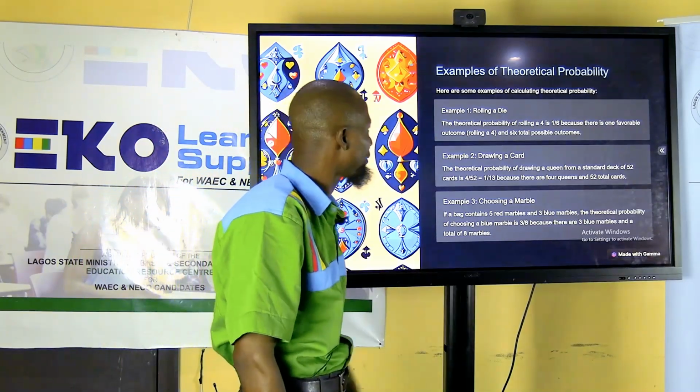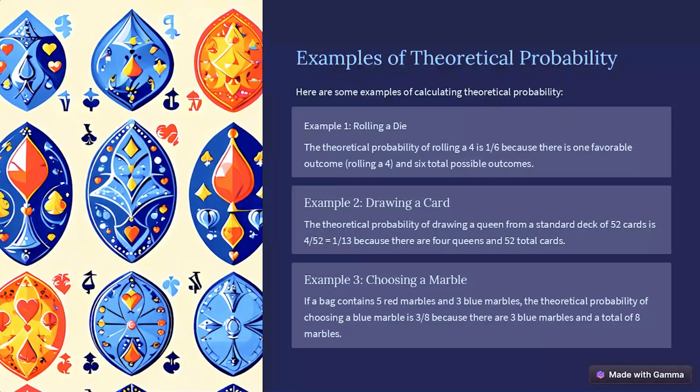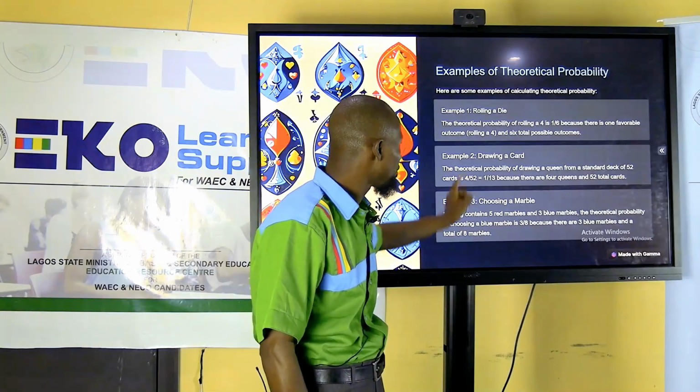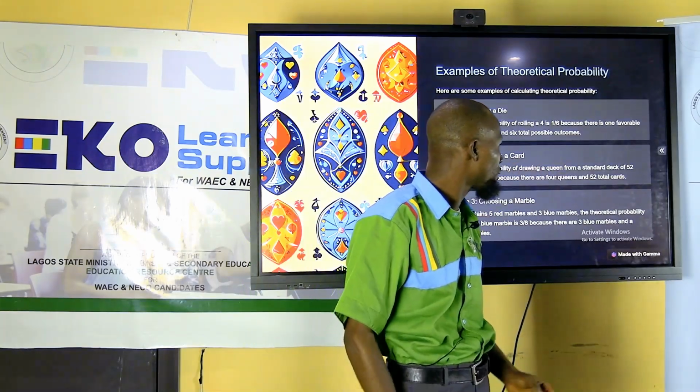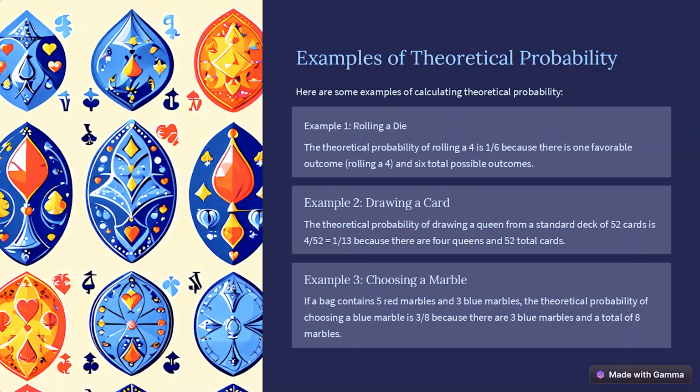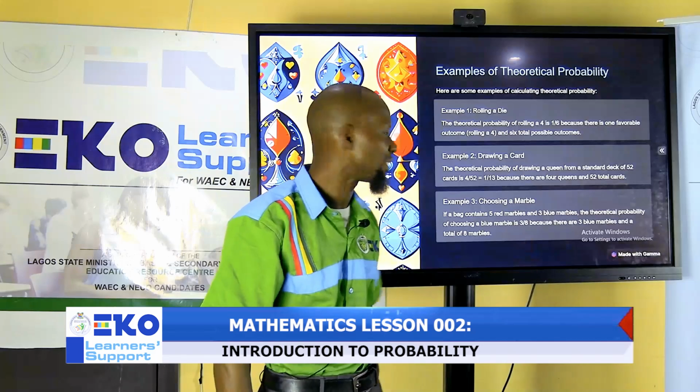Examples: rolling a die. The theoretical probability of rolling a 4 is 1/6, because there is one favorable outcome, that is rolling a 4, and 6 total possible outcomes. Drawing a card: the theoretical probability of drawing a coin from a standard deck of 52 cards is 4/52. Why? Because there are 4 coins, and the total is 52 cards. So that is 4/52, which is 1/13.